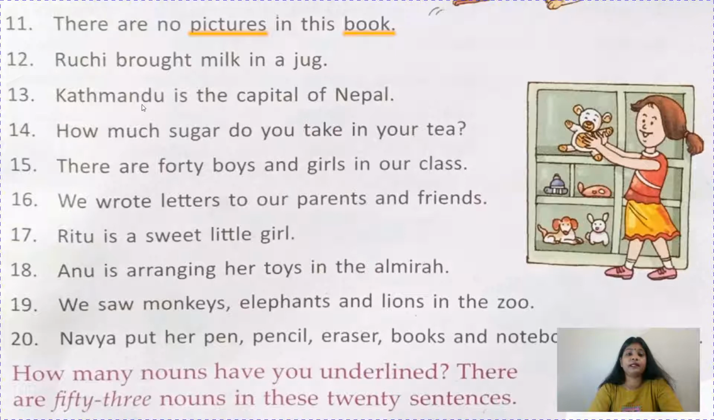Ruchi brought milk in a jug. Ruchi is the name of a girl. Milk is a thing, and jug will also come under thing. Now Kathmandu is the capital of Nepal. Kathmandu and Nepal, they are names of places, and here you have to underline capital also, children, because capital is also a noun.